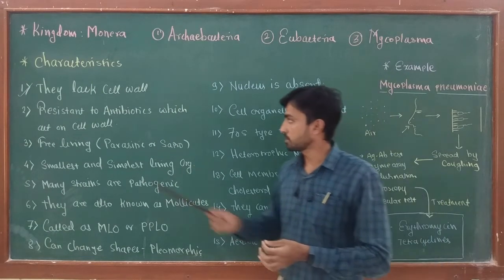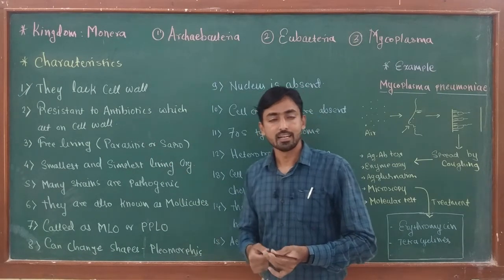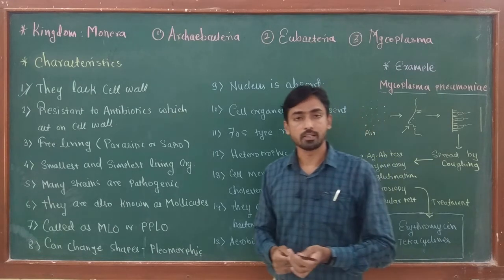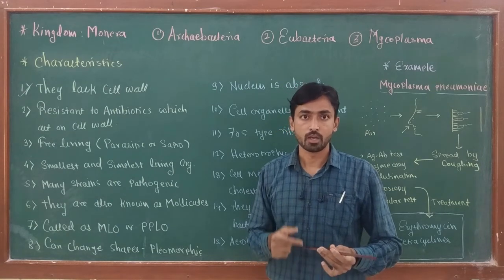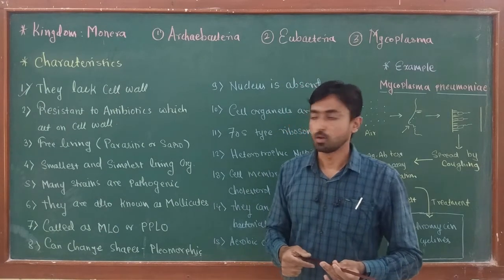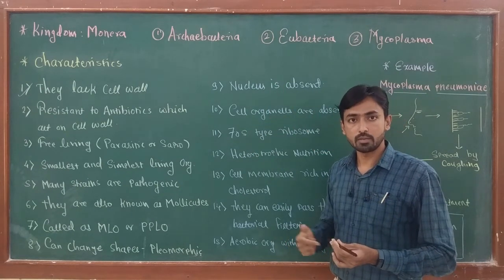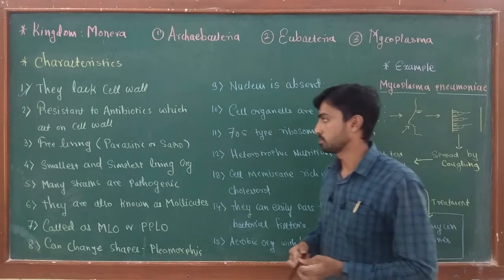But as mycoplasma do not have a cell wall, these antibiotics are unable to act against mycoplasma. That means these bacteria are resistant to antibiotics like cycloserine, penicillin, cephalosporin, phosphomycin, polyoxin. So these antibiotics can easily kill eubacteria or archaebacteria, but they are insensitive against mycoplasma.